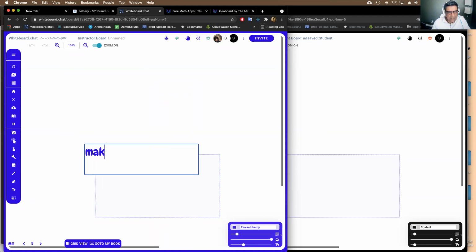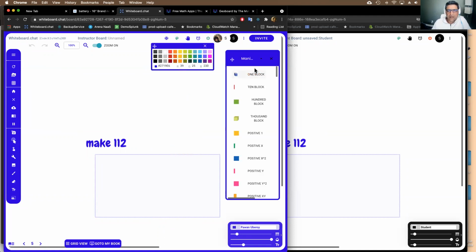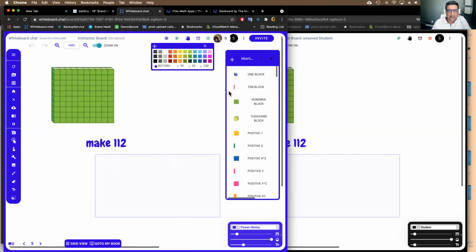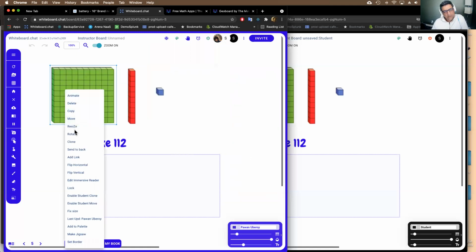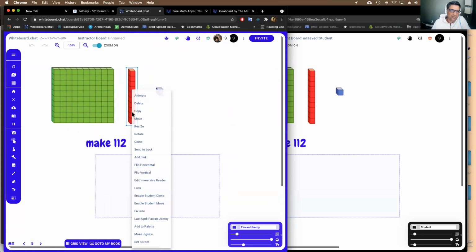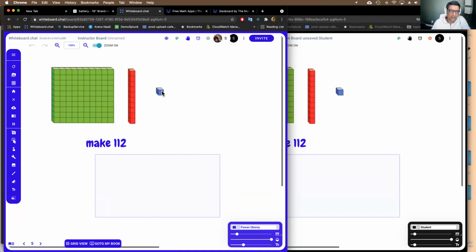So if I want, my task is to make 112, the number 112, using the manipulators. So I go to the manipulators. I say there's 100, there's 10 block, and 1 block, right? So the objects that you want students to move or clone, you have to enable the students to clone it. Right? So say enable student clone, and enable student clone. Right? So now these objects students can clone. I can resize them a little bit so it's not as big.